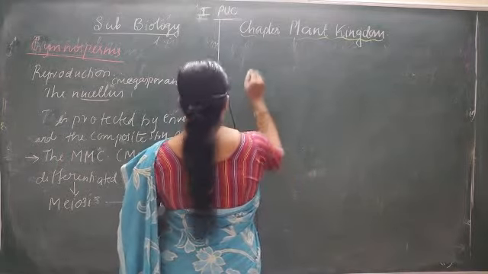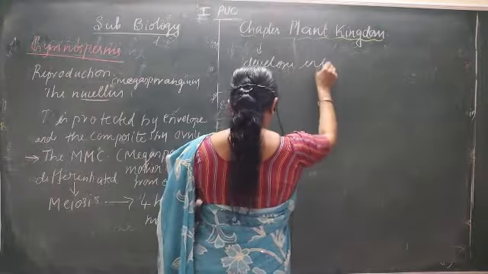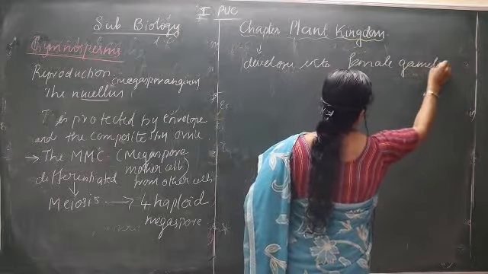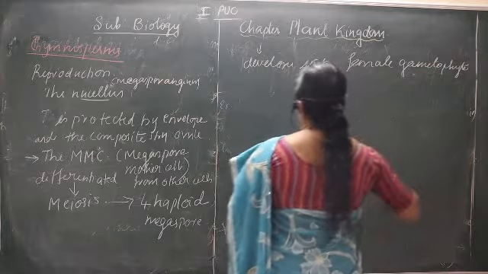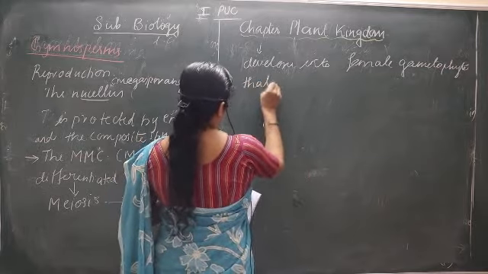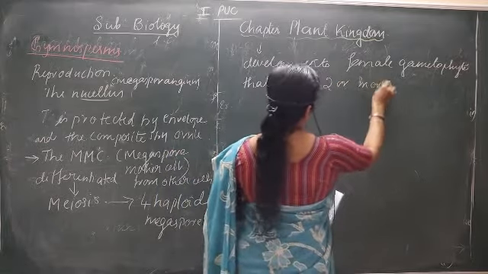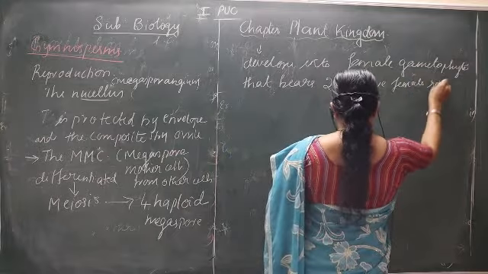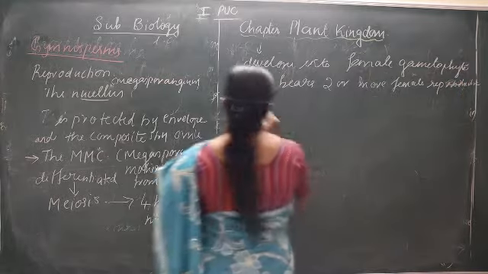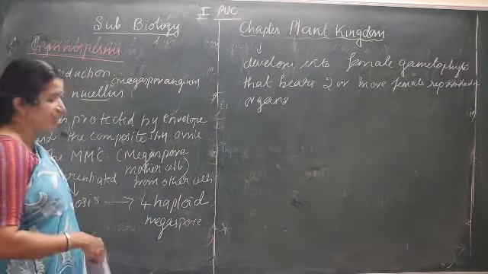This haploid megaspore later develops into a female gametophyte that has two or more female reproductive units within this megaspore.